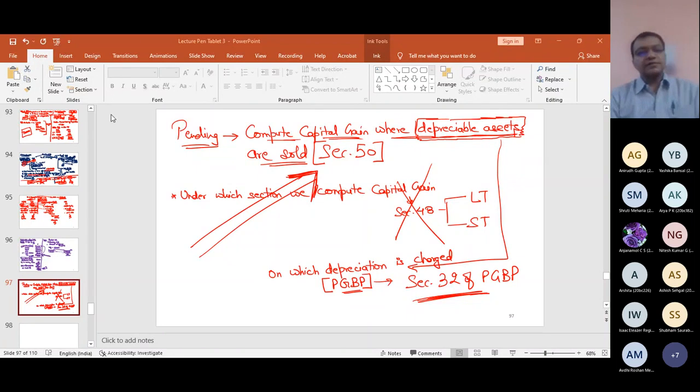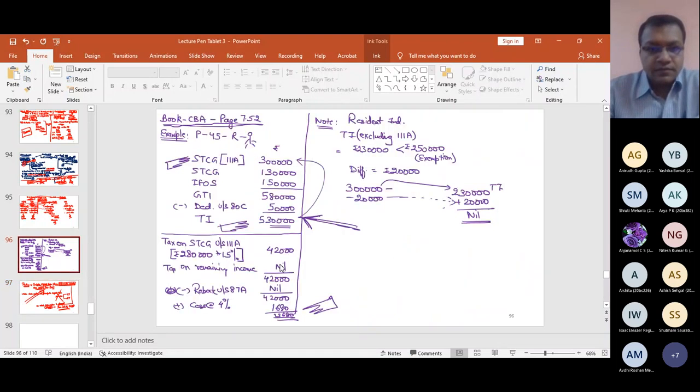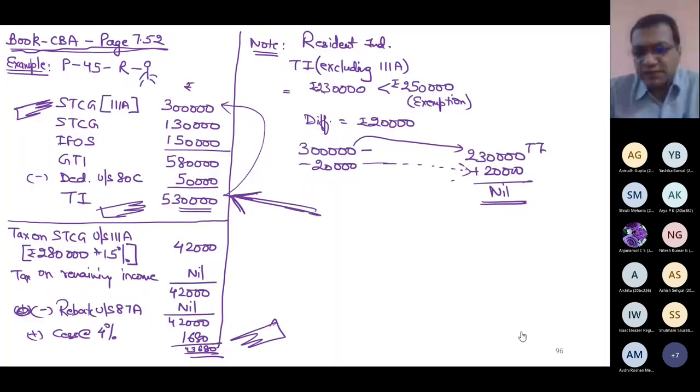Excuse me, sir. Yes, yes. Sir, I have a doubt: is it possible that our basic exemption limit, we can deduct from that first special income? I didn't understand, how do you mean? Like sir, go to the previous slide once. Yes, one minute. This slide, please give me 1 second.